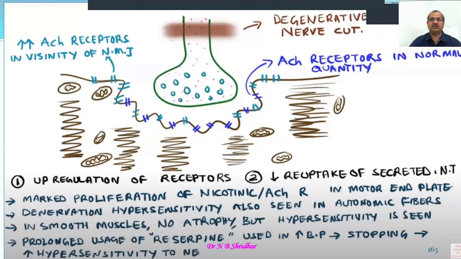It is known as the denervation supersensitivity. Whereas in case of smooth muscles, no atrophy but hypersensitivity is seen.